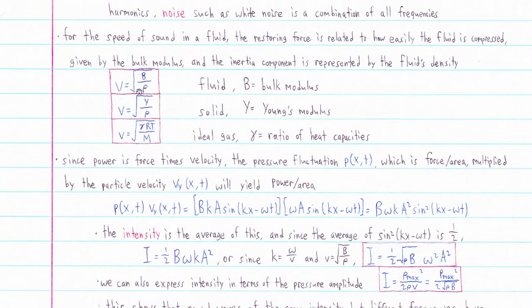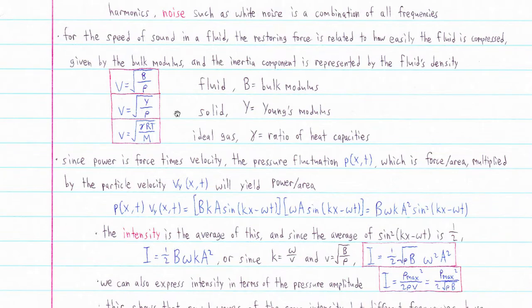So you can see for a fluid, the speed of sound is this equation, the square root of the bulk modulus divided by the density. So it's similar to the square root of F over the linear density for the transverse wave on a string. It's just the square root of the restoring force component divided by the inertia component. So for a solid, the speed of sound in a solid, we have a similar equation, except with this Y, which is Young's modulus, which is basically the same thing as bulk modulus, but for a solid.